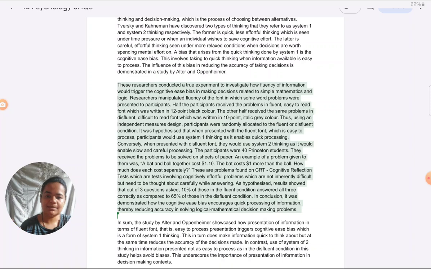Now, in the same answer, how we would write when it comes to referring to the theory or the concept of cognitive bias rather than the study. Now I will show you that.